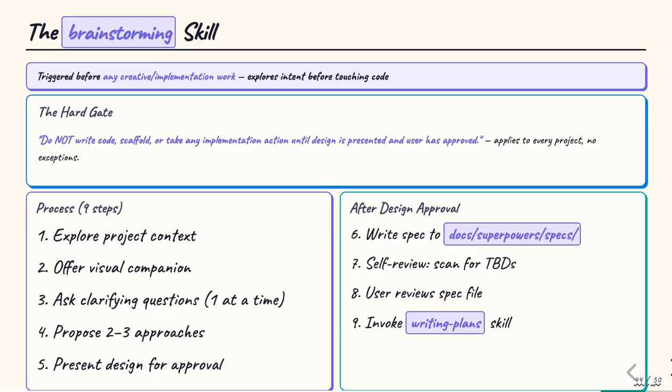The process runs 9 steps. Explore project context, offer a visual companion, ask clarifying questions one at a time, propose 2 to 3 approaches with trade-offs, present design sections for approval, write the spec to a docs directory, self-review the spec for TBDs and contradictions, wait for user approval, and only then invoke the writing plan skill.